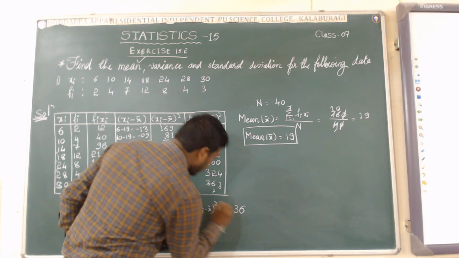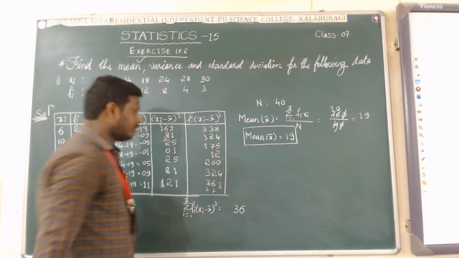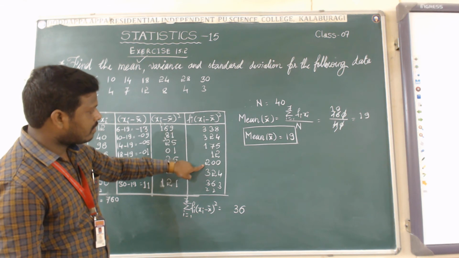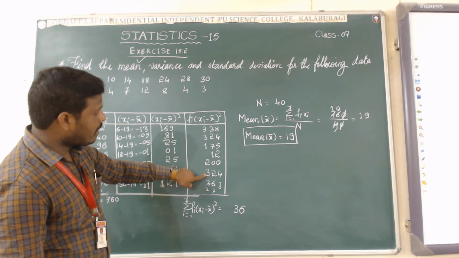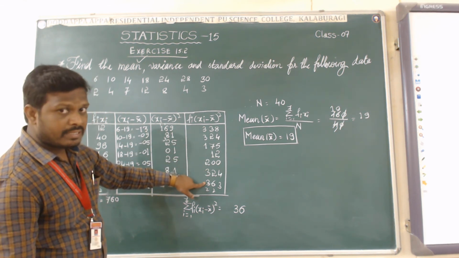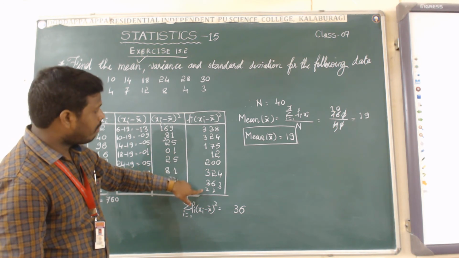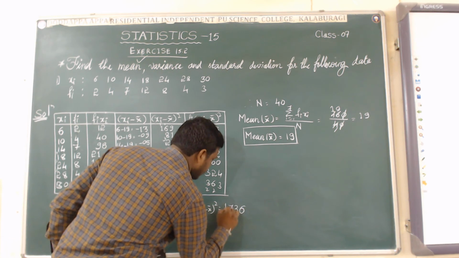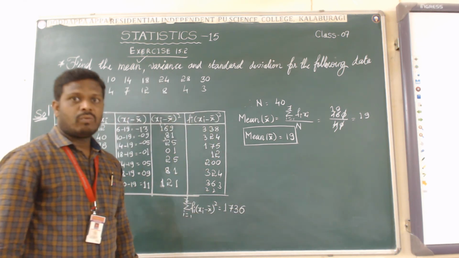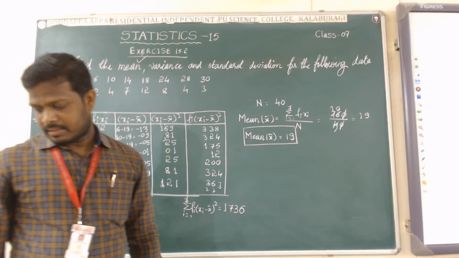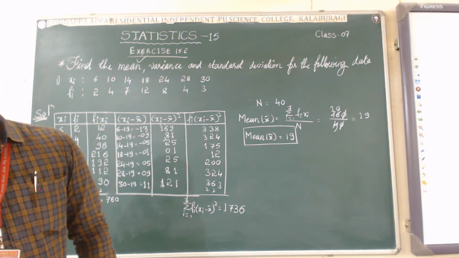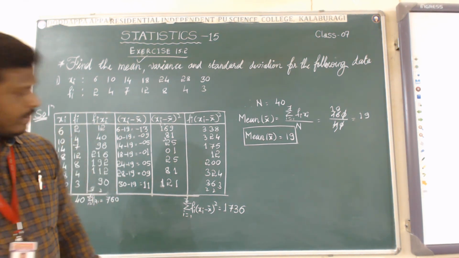Keep 3 here, carry 2. Again 3 plus 3 is 6. 6 plus 1 is 7. 7 plus 2 is 9. 9 plus 3 is 12. 12 plus 3 is 15. 15 plus 2 is 17. Yes. You will get 1736.